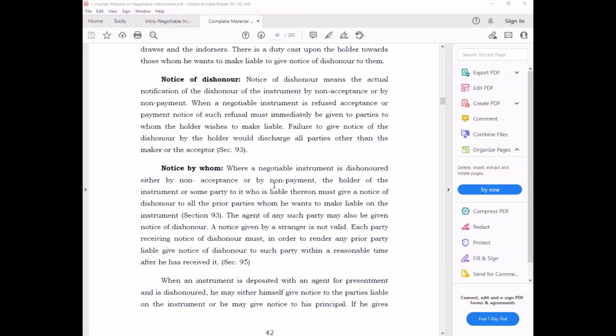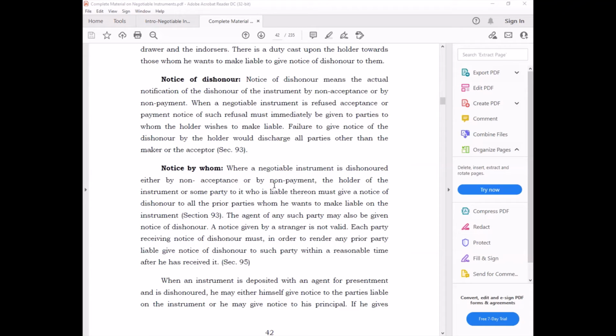Right? So section 95 tells you a notice given by a stranger is not valid. Each party receiving notice of dishonor must, in order to render any prior party liable, give notice of dishonor to such party within a reasonable period of time. For example, it is very important that Mr. Y is supposed to give a notice to X and Z.